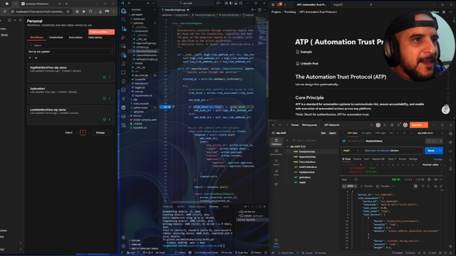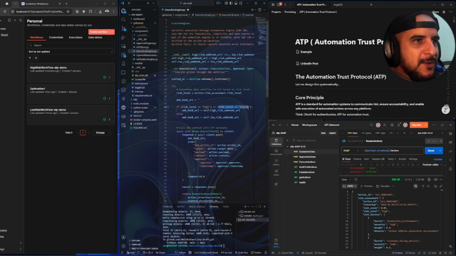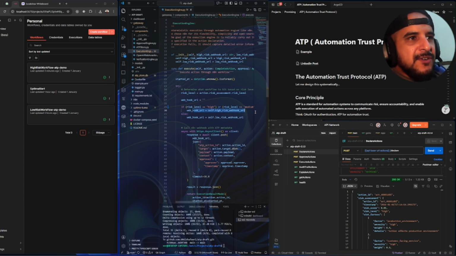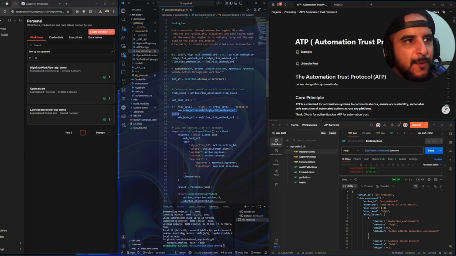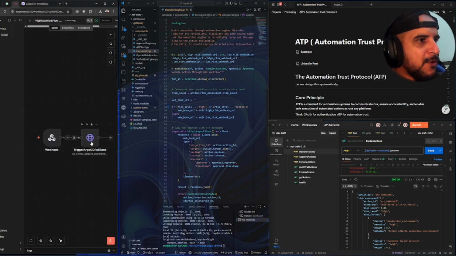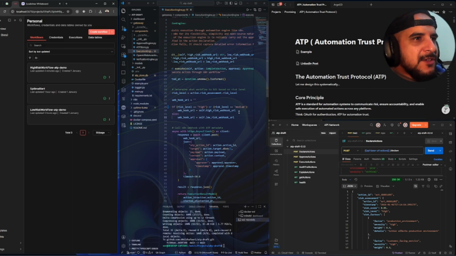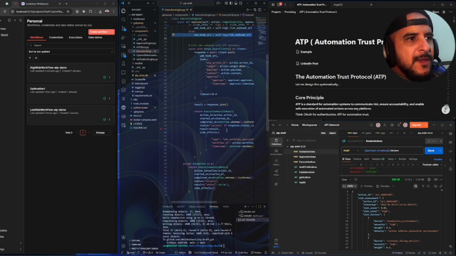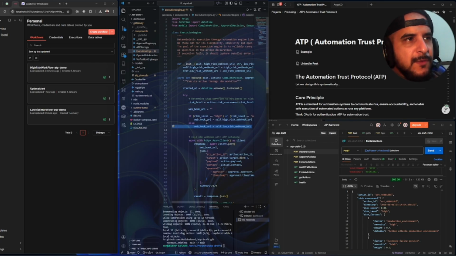medium, I need to use the models. I'm not using, I don't know why I'm using text, but that's fine. We're just gonna trigger the high risk workflow using a webhook. So this is how our automation workflow is gonna be triggered. And if it's low risk, we're just gonna trigger the low risk automation workflow, right? And that's our execution engine. Very simple, the most basic one you can implement, right?